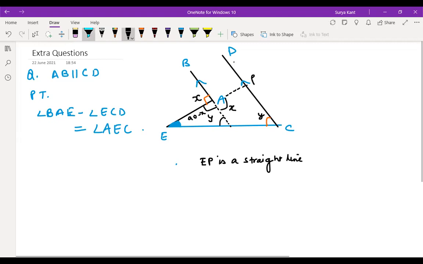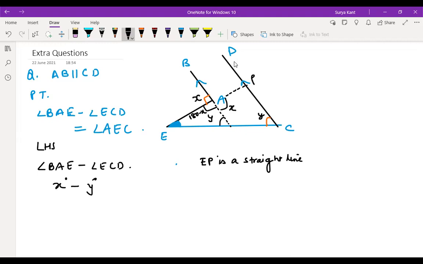If it is a straight line, so this can be said as 180 minus x. We can say 180 minus x over here. Yes, sir, that we can say. And this is y. Now angle BAE, or just put the value angle BAE, LHS minus angle ECD. The BAE, that is x degree, minus ECD, that is angle y degree. X degree minus y degree is equals to what?